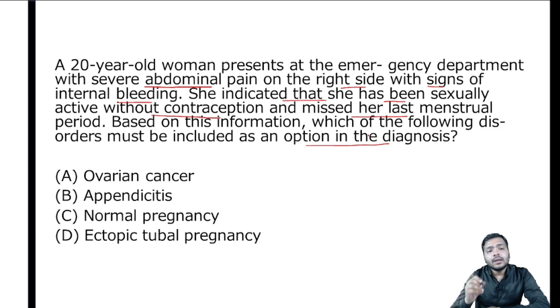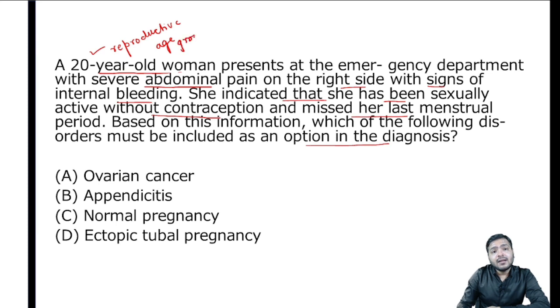Before coming to the options, let us first understand what is given in the question. A 20-year-old woman, remember the age group, is in the reproductive age group, which is very important.